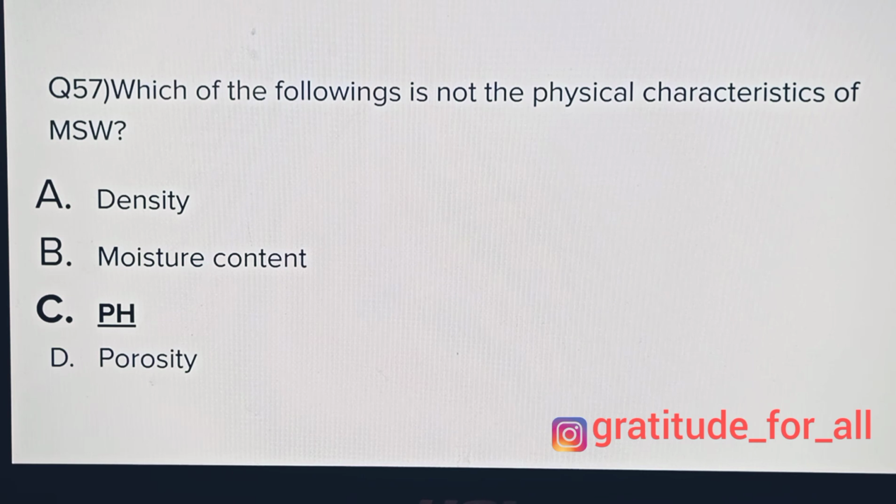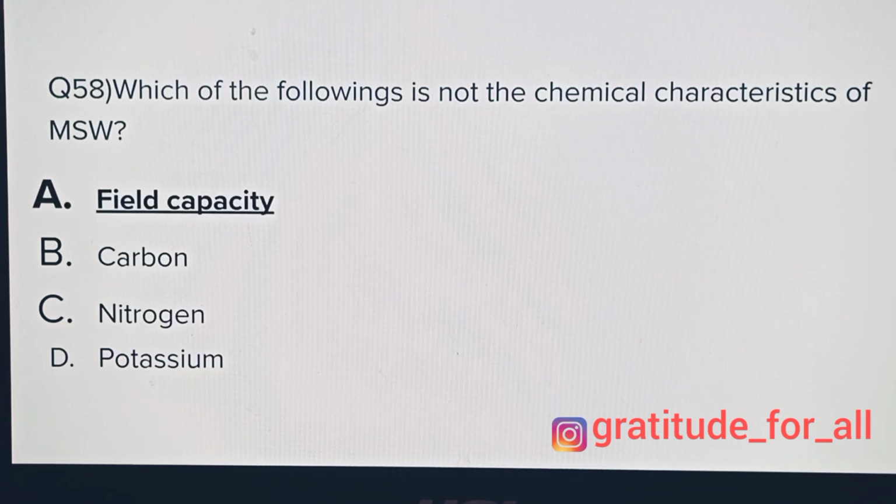Which of the following is not the physical characteristic of municipal solid waste? Density, moisture content, pH, porosity. Answer is pH. Which of the following is not the chemical characteristics of MSW? Field capacity, carbon, nitrogen, potassium. Answer is field capacity.